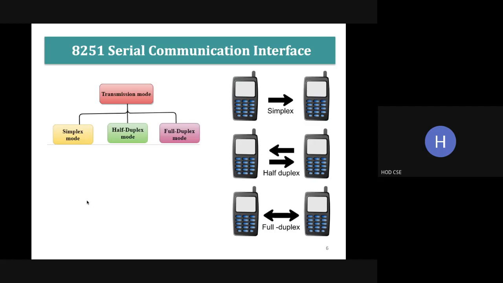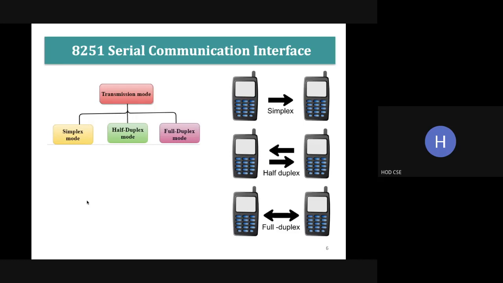By seeing the image, you can see what simplex data transmission is. What is simplex? I think Lalita ma'am is handling computer networks, no? What is simplex transmission? Yes, one-side communication.